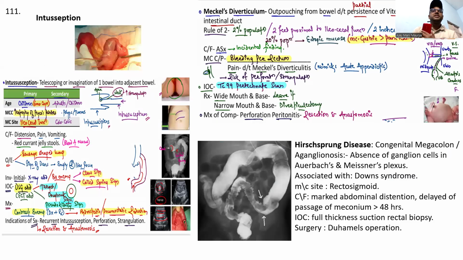Next one is intussusception, Meckel's diverticulum, Hirschsprung disease. Please, guys, remember this one. Please study this one: intussusception, Meckel's diverticulum, and Hirschsprung disease. Now please remember, I don't want to explain this one. You have to read these three diseases by yourself.